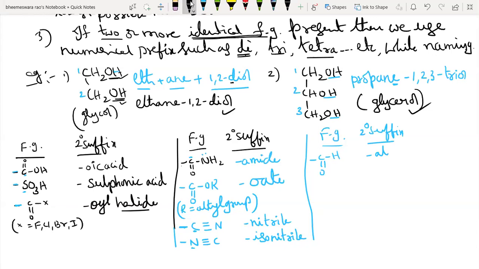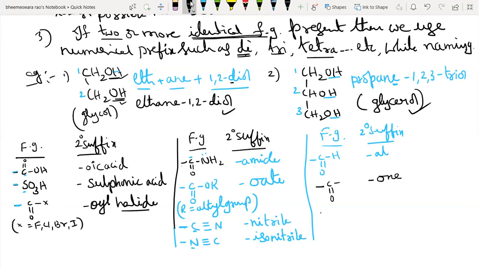Next, it is aldehyde, suffix al. Can anyone say what is the suffix for C double bond O? Its name is ketone. Now what is its IUPAC secondary suffix? Yes, very good. So O-N-E. You should pronounce it as own, not one. It is own. Very good.